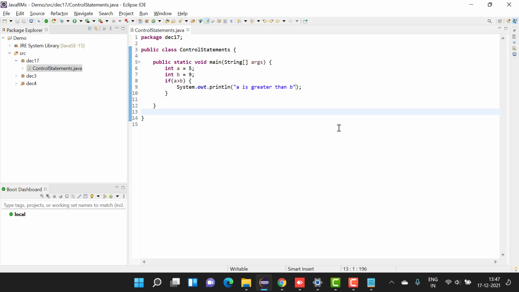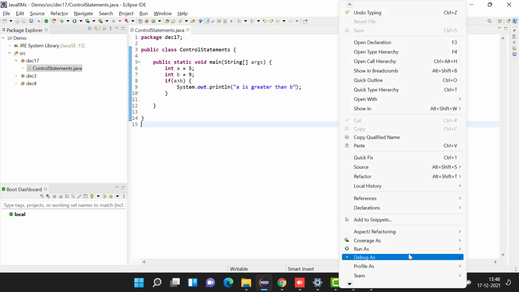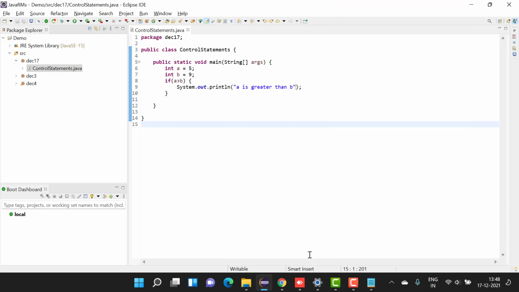Now once I run this, you must have a console open. Is this condition true?